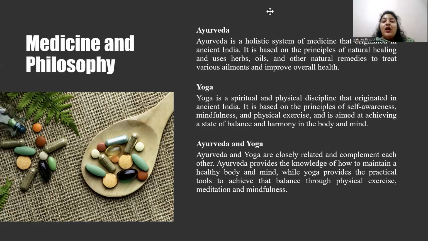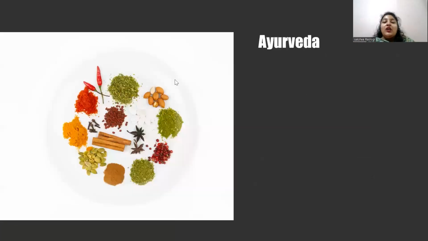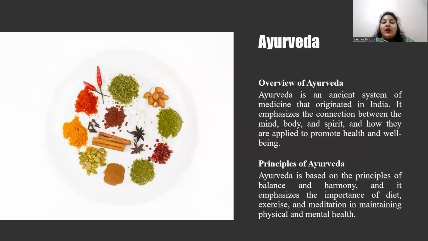Ayurveda is one of the world's oldest health systems originating in India, and it is based on the belief that perfect health is a state of balance between the mind, body, spirit, and social well-being. Here are some points about Ayurveda, which I just want to discuss with you here.